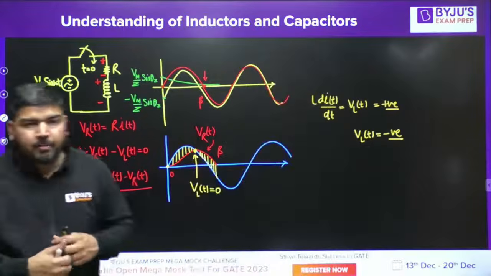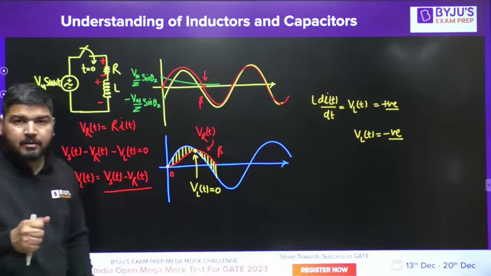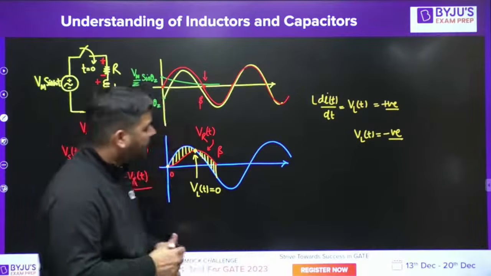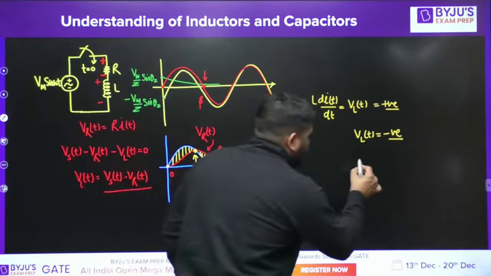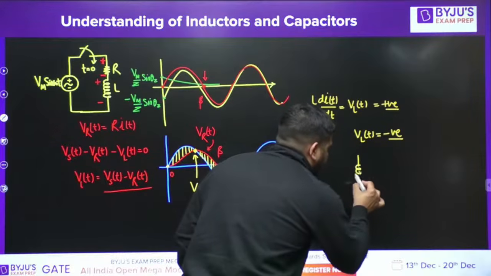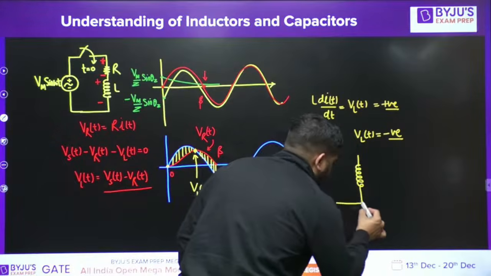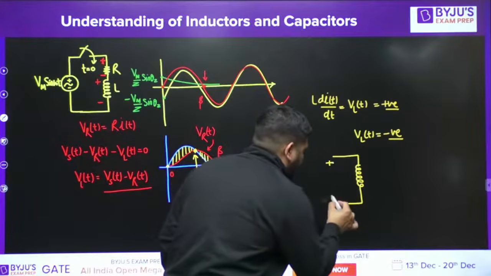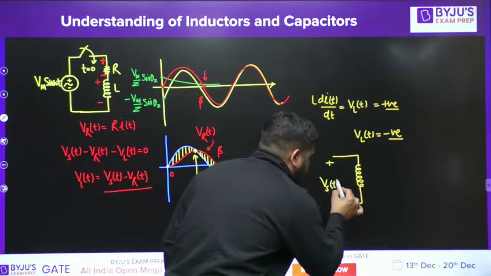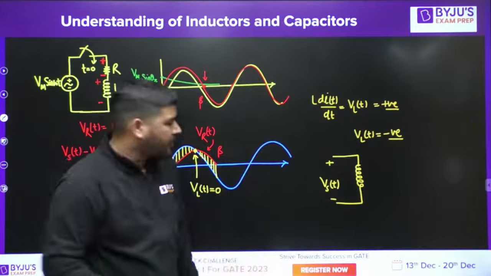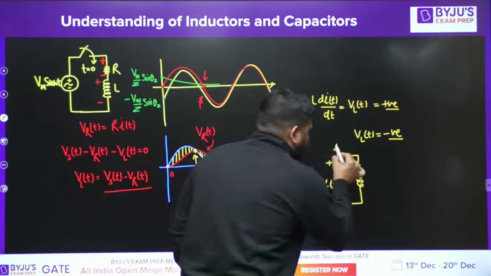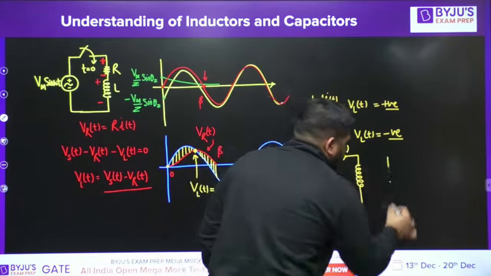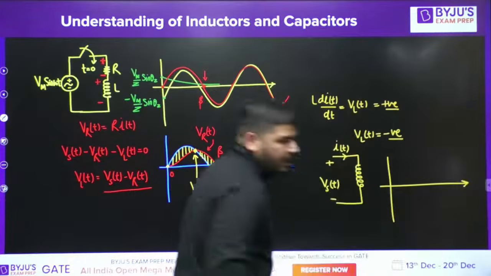Now, let me tell you one more point in inductor, which you should remember. Let's say I have some inductor. And let's say I have applied some VST. I don't know the shape of VST. And there is a current IT. Let's say the wave shape of current IT is like this.